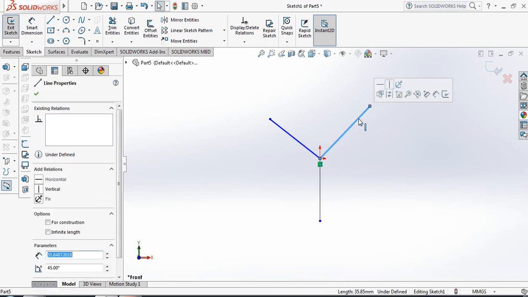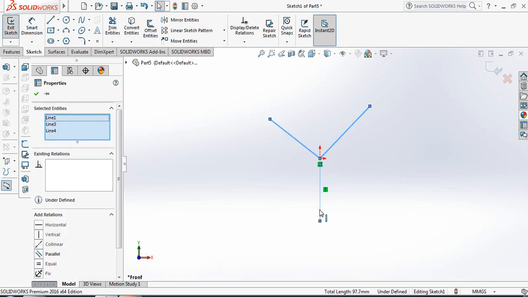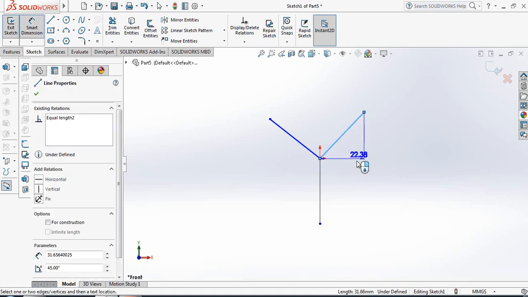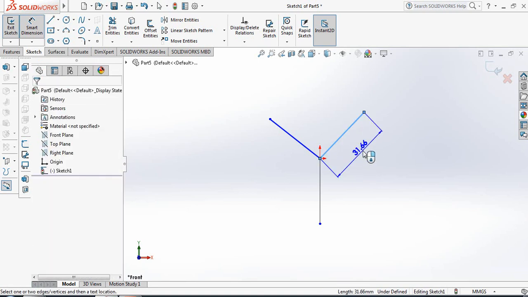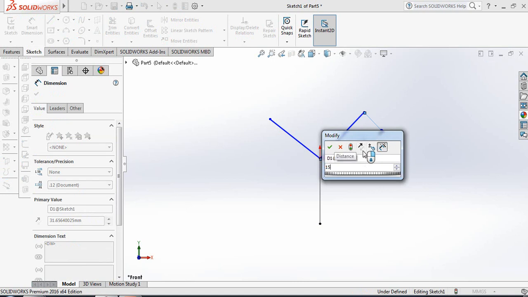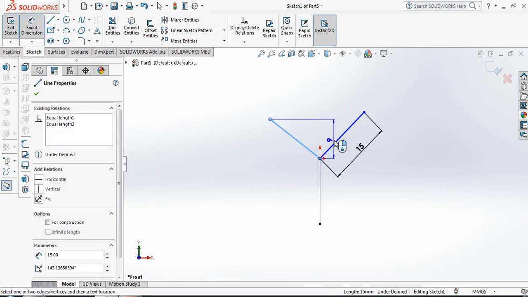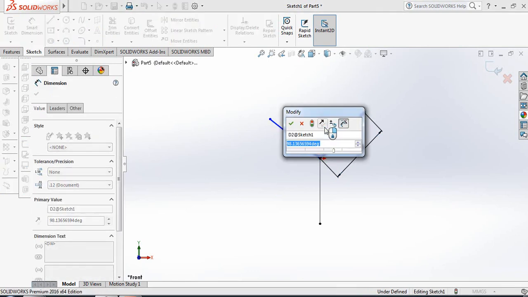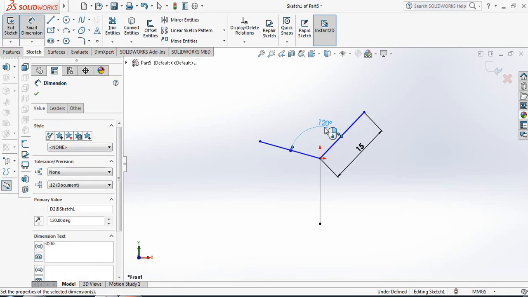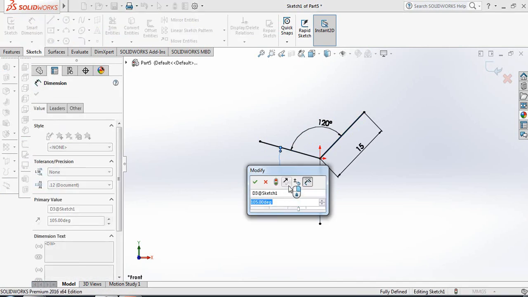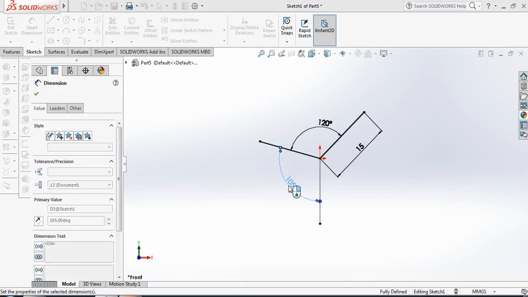Now click this line, press Ctrl, select this line and this line, and make them equal. Now go to smart dimension and take this length 15. Now specify the angle between these two lines 120 degrees, and the angle between these two lines also 120.